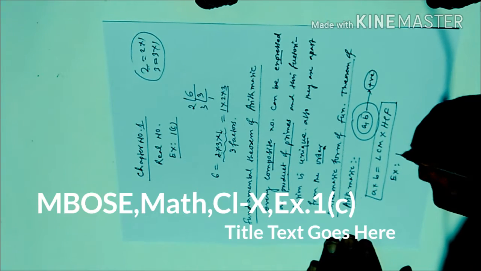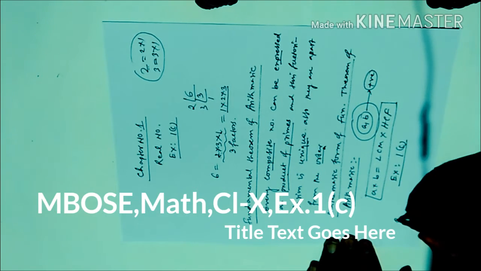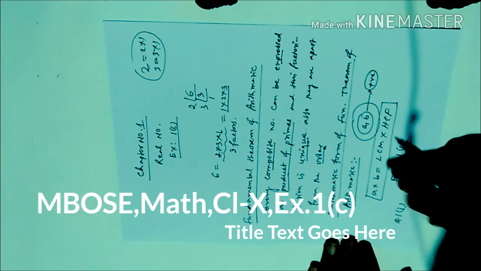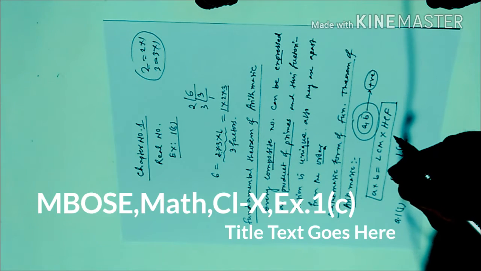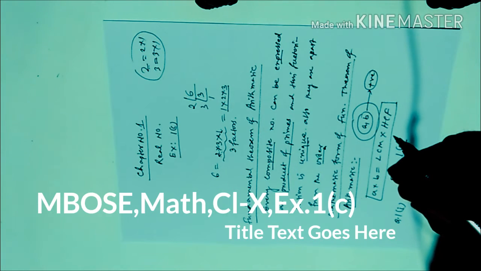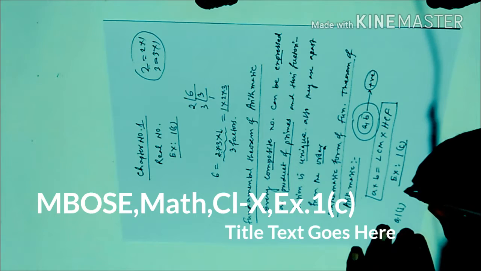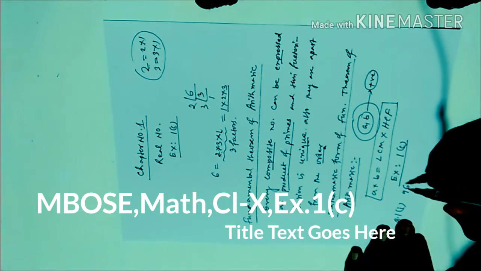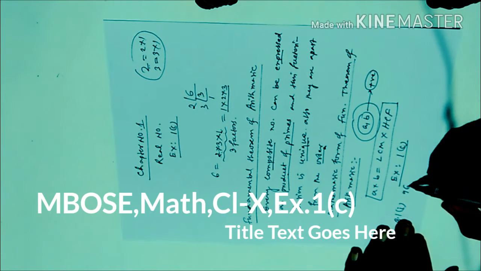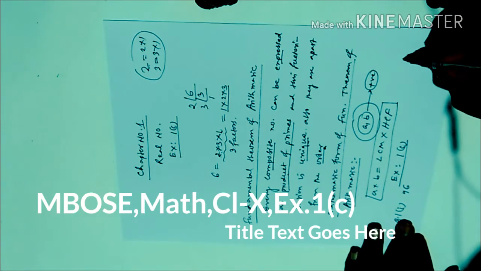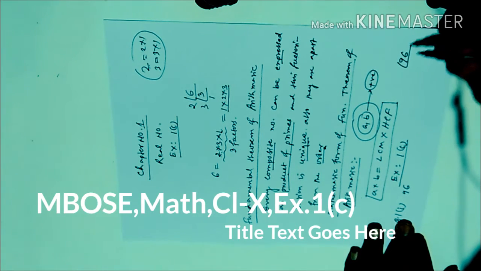Exercise 1C, question number 1, Roman 1. You see in your textbook question number 1, Roman 1, what is given? Find the prime factorization of the following numbers. Find the prime factorization of 96. Here 96 is given. So you have to find the prime factors of 96. How will we find? We have to take the factors.